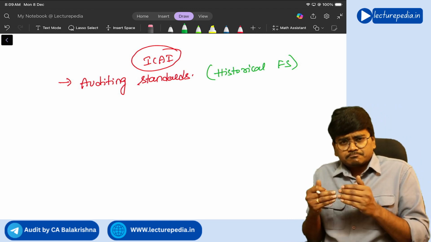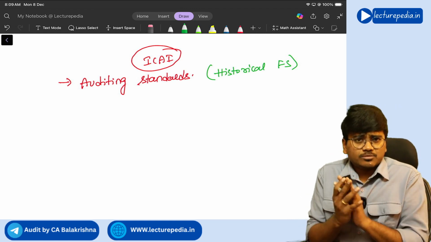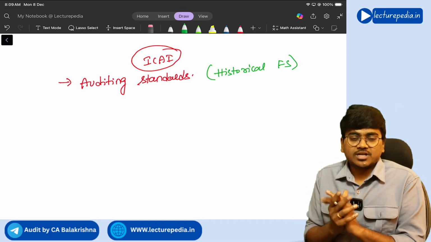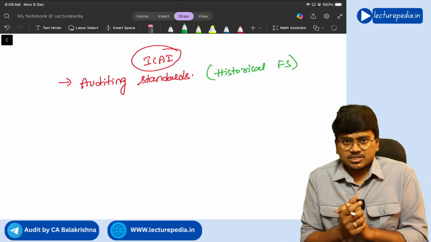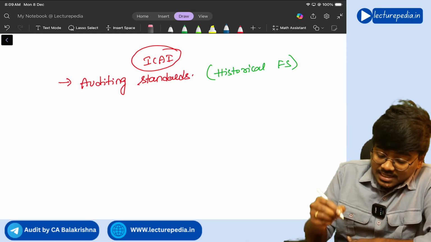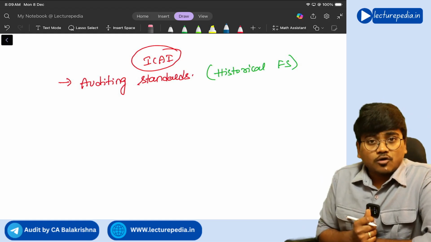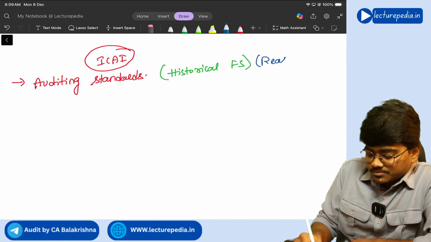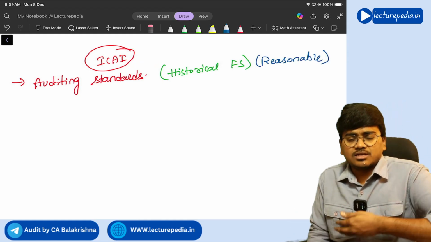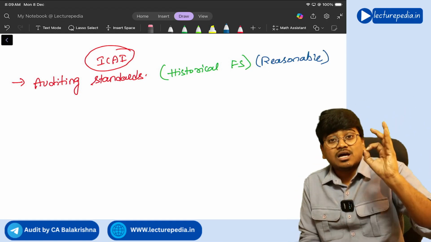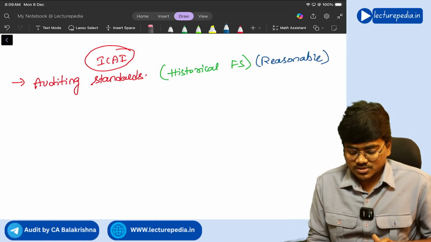Next, apart from historical financial statements, there are also prospective financial statements that I'll explain. In case of audit, you will give reasonable assurance, which means a high level of assurance, but not absolute assurance.